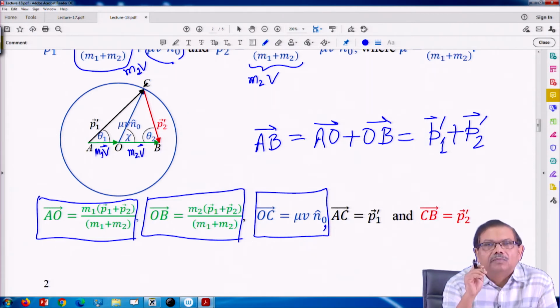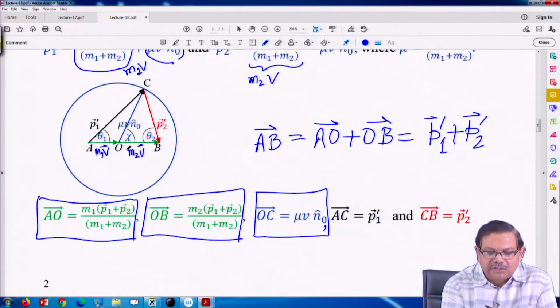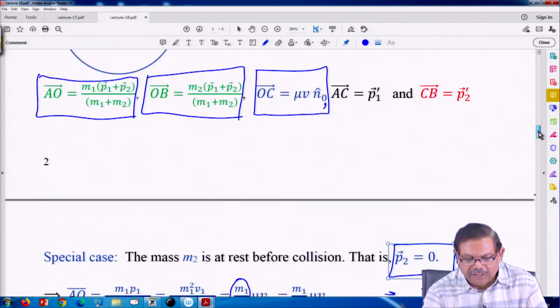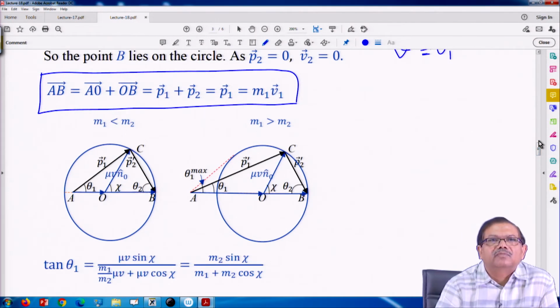So, if the second mass m2 is at rest, then OB and OC are the same. So, point B will lie on the circle. That is the difference in this special case, otherwise both may be inside. So, now we look at this diagram once again, the geometrical figure.